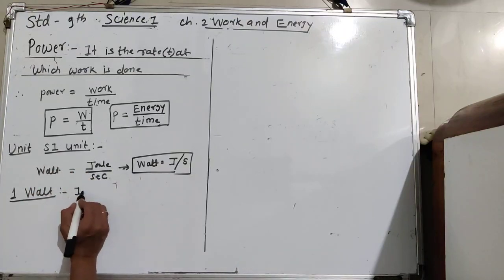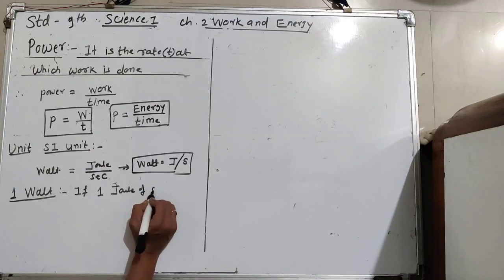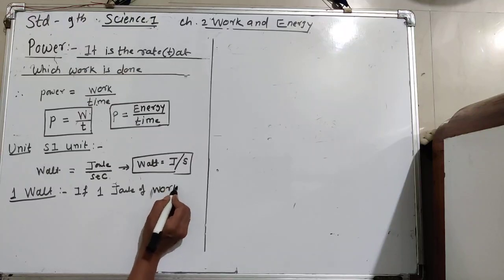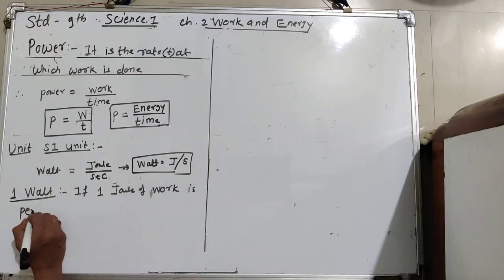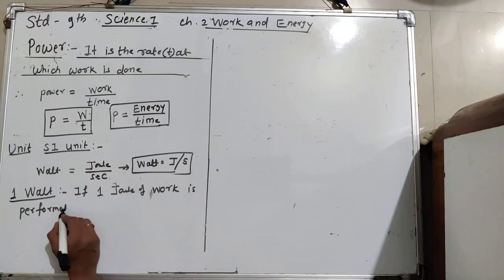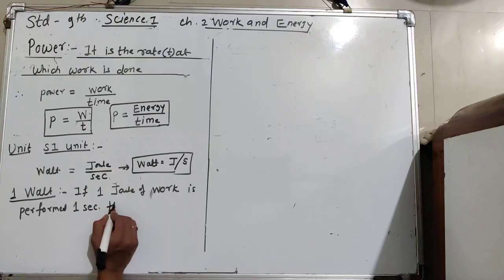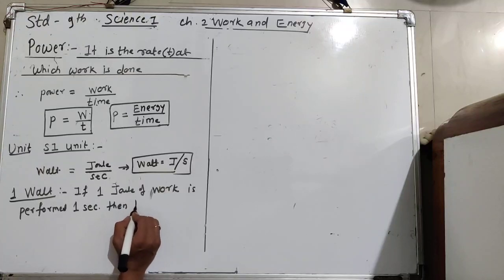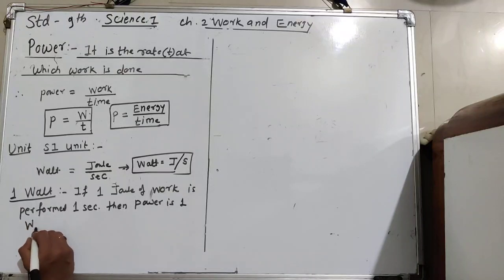If 1 joule of work is performed in 1 second, then the power is 1 watt.